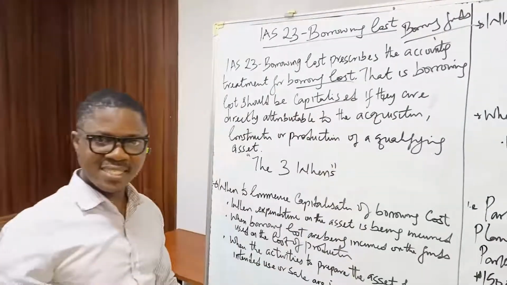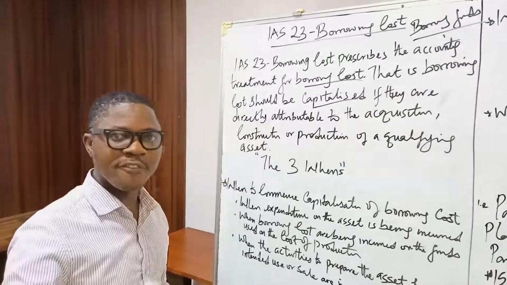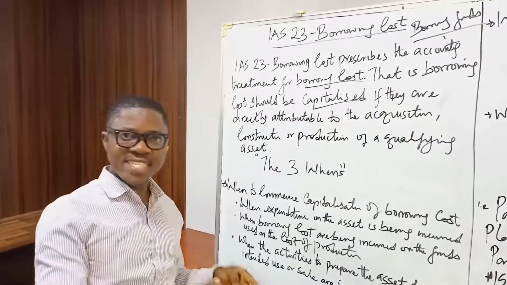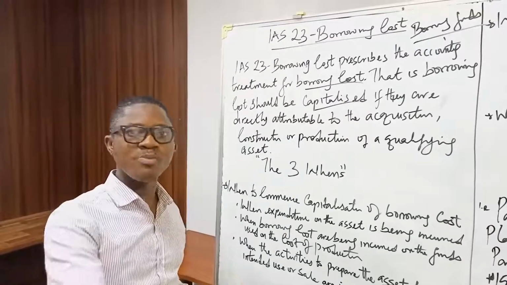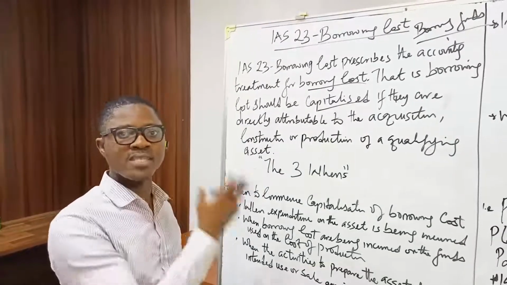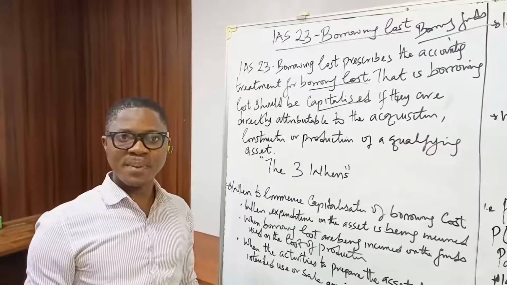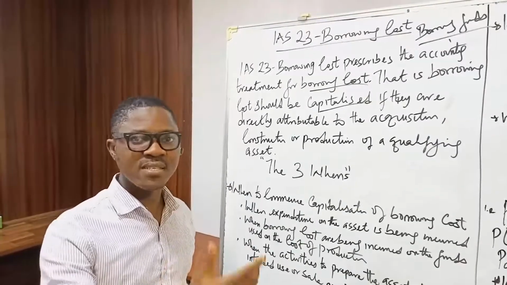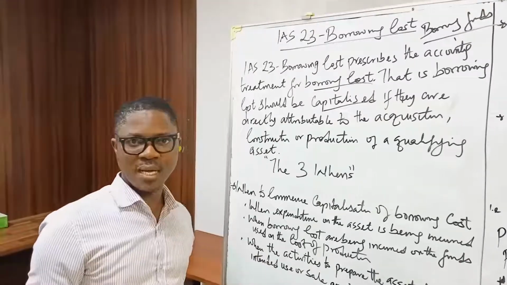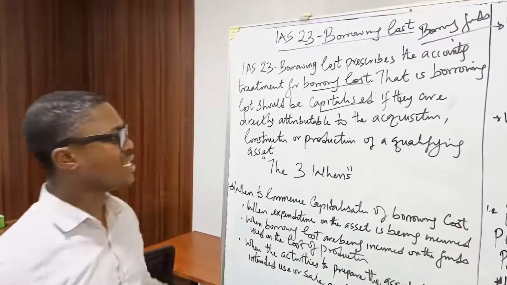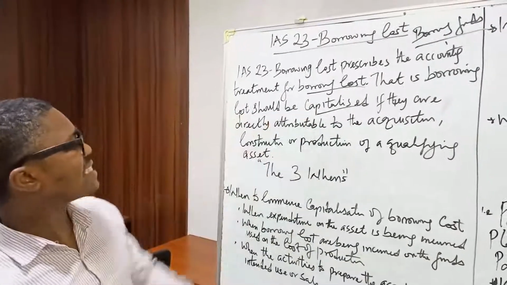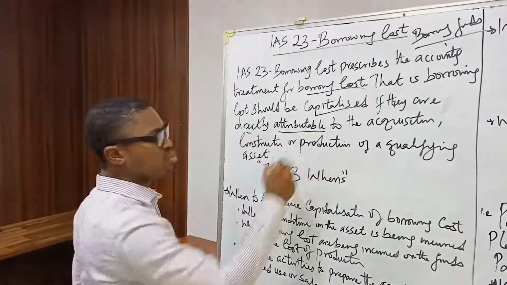You can see that this is now something different from what is obtainable, because interest expense ideally should be expensed in the profit or loss account. But IAS 23 is saying that there are some interest expenses that should not be expensed in the profit or loss account. What does that mean? That means they should be capitalized. It's saying that borrowing costs should be capitalized if they are directly attributable.